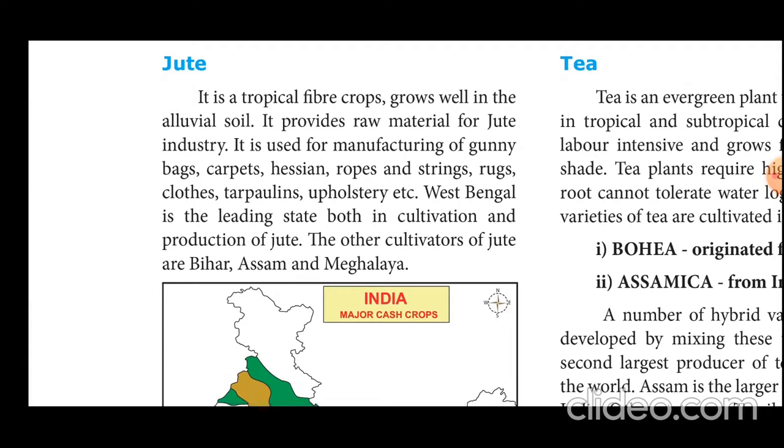Jute. Jute is a tropical fiber crop. It is also called golden fiber. It grows well in alluvial soil. It provides raw material for the jute industry. It is used for manufacturing canopies, carpets, designs, rope and strings, rugs, cloths, tarpaulins, and upholstery. These are the byproducts of jute. West Bengal is the leading state in both the cultivation and production of jute.